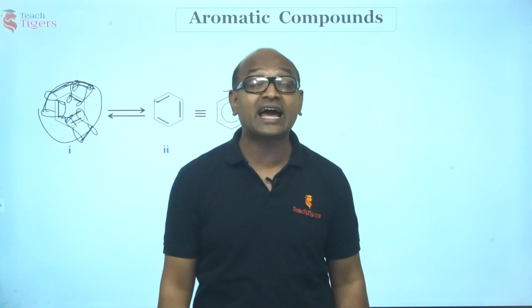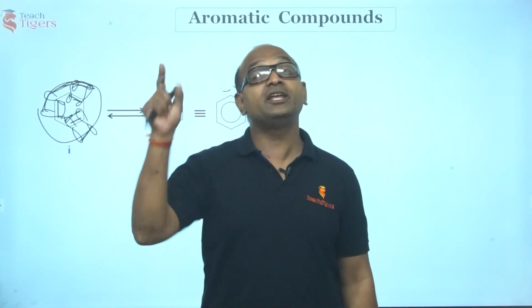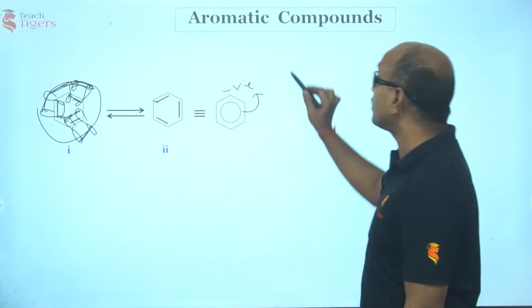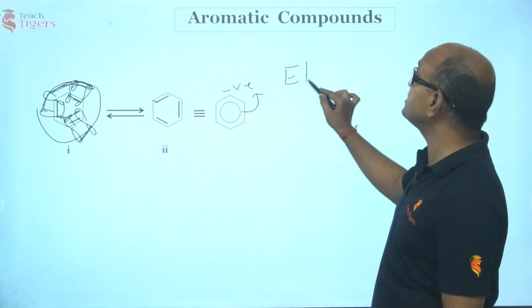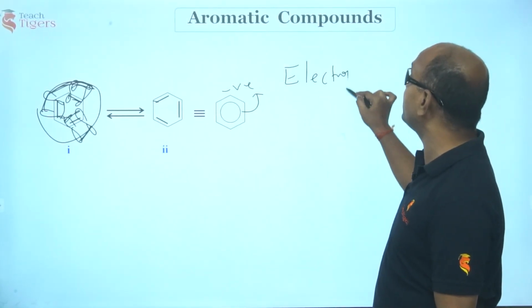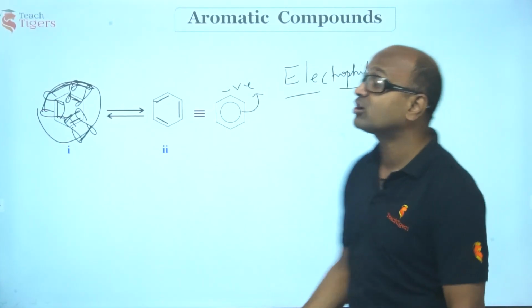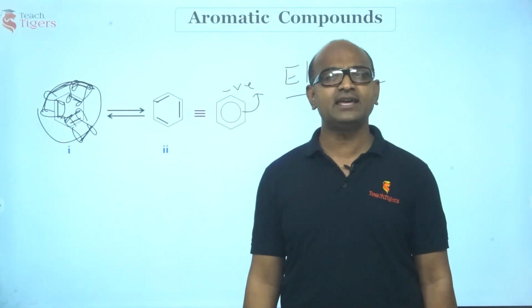And who attacks a negative charge? Any species that likes negative charge, that likes electrons. Such a species we call electrophiles. Electron-loving species are called electrophiles.